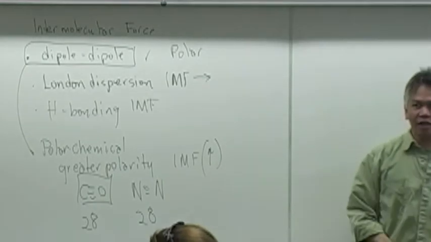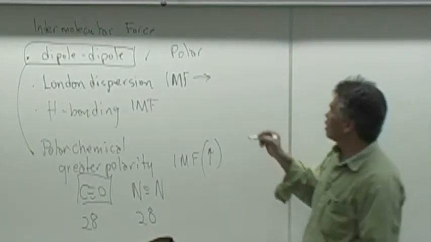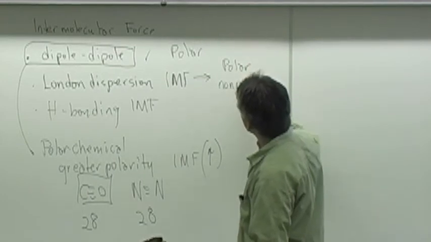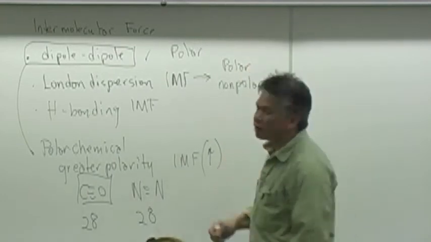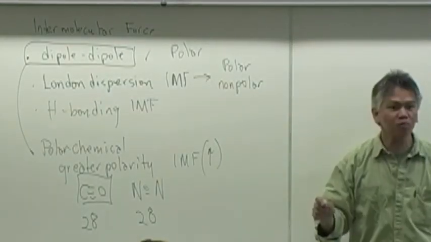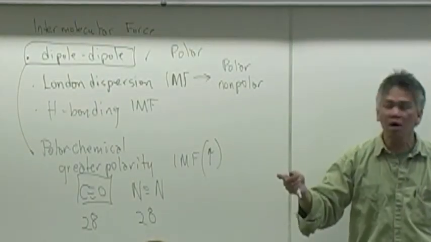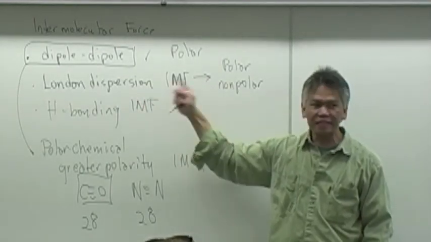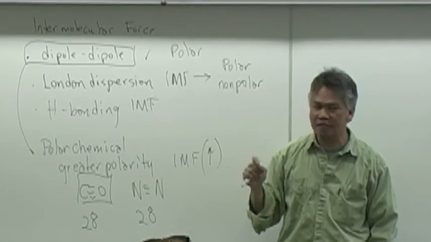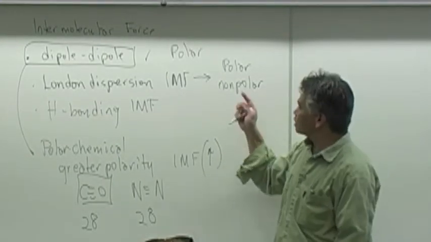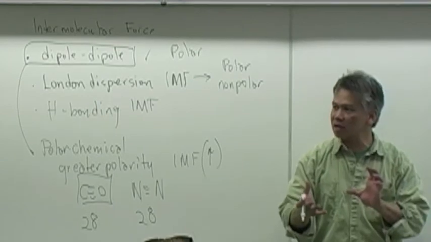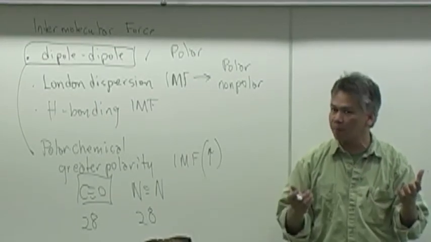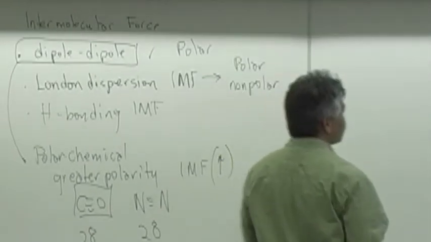Intermolecular forces that have London dispersion force will be polar chemicals as well as non-polar chemicals. So you can see that polar chemicals will have London dispersion force as well as dipole-dipole, but non-polar chemicals can only have London dispersion force. That's the only force available to those particular chemicals. And how do you know it's non-polar? Because the chemical is symmetric and the electrons are evenly distributed through the entire chemical. Okay? I'll give you an example.